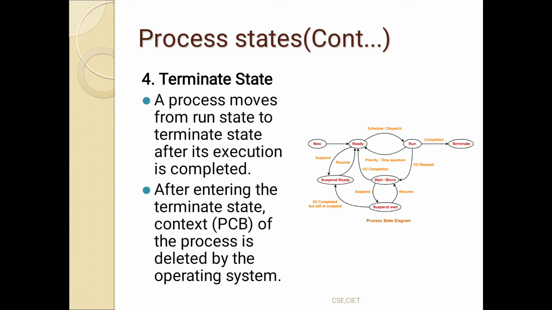The next state of the process is the terminate state. Generally we know that after completion of execution the process is terminated. But why are we especially discussing this state? A process moves from the run state to the terminate state after its execution is complete. That is the point we already discussed: after completion, every process must be terminated.